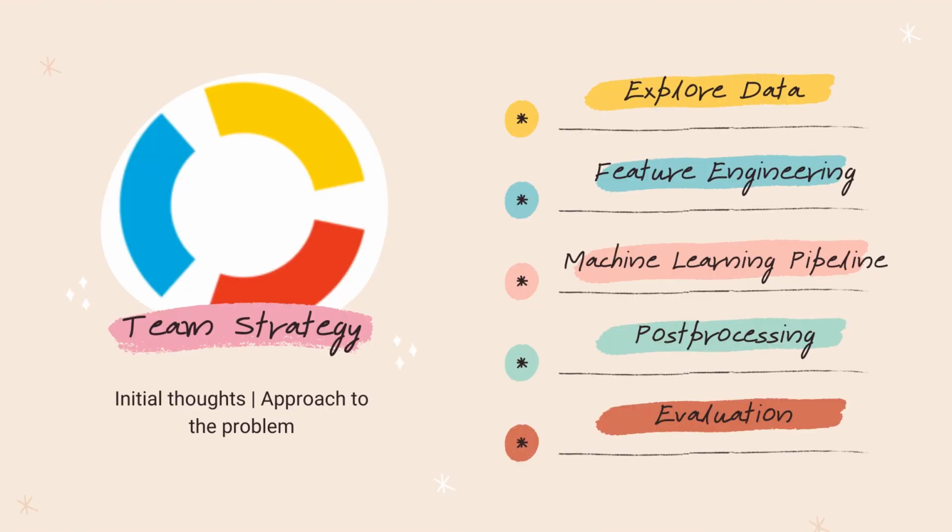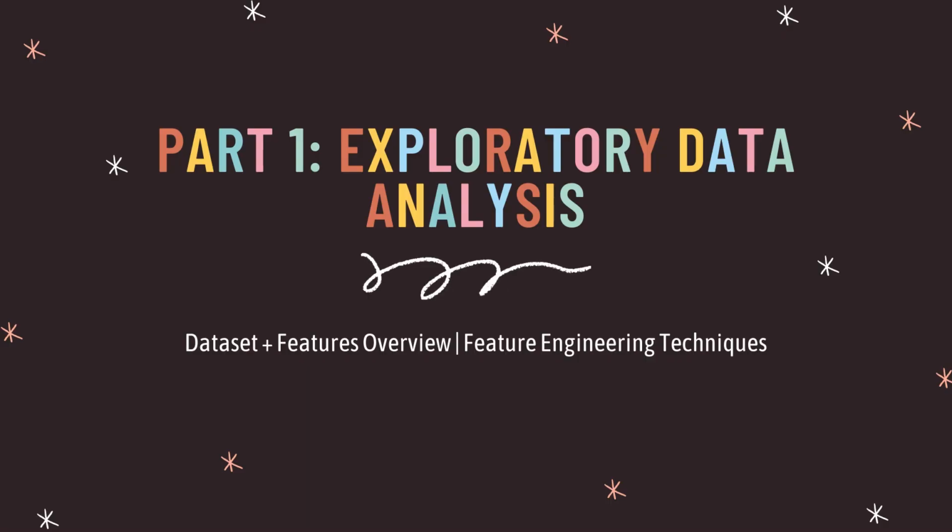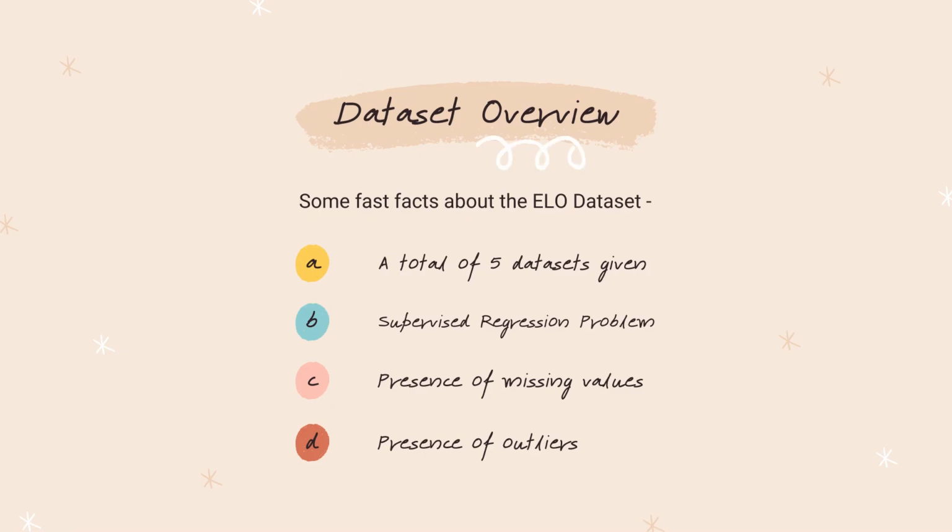Here is a breakdown of our team strategy. It consists of EDA, feature engineering, building machine learning models, post-processing, and evaluation. Moving on to EDA. There is a total of 5 different datasets, and we identified the problem as supervised regression. Missing values and outliers are present in the datasets.